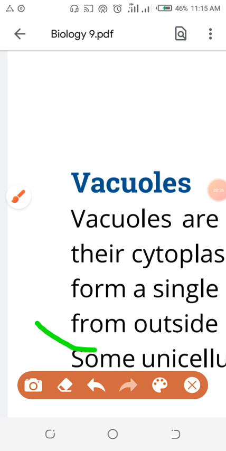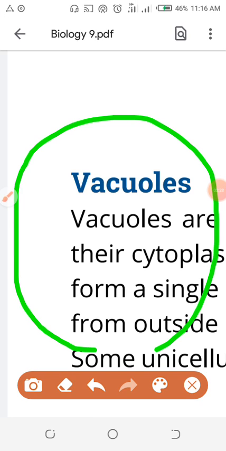Look here, this circle shows that it consists of a membrane. And the vacuole membrane is very important. First of all, I will name this membrane, which is not even written in the book. You will write here tonoplast. Tonoplast is the membrane of the vacuole.